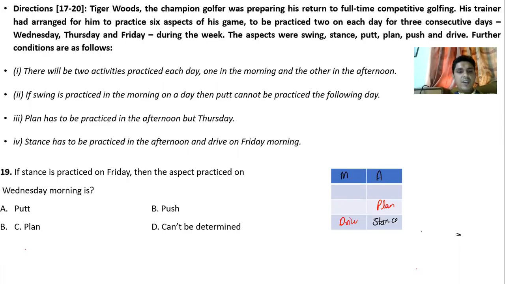If we check Wednesday morning, swing can also happen, because if swing is here, then put can be here, because he is saying it cannot be done on the following day, but can be done on the same day. Push can also be there. Plan cannot be there. Answer of this question will be cannot be determined.